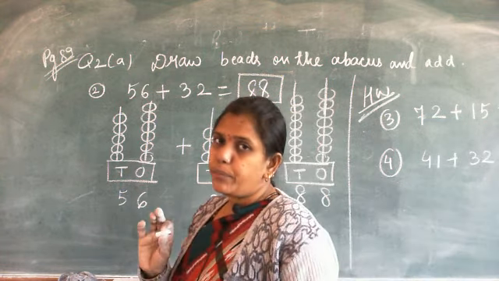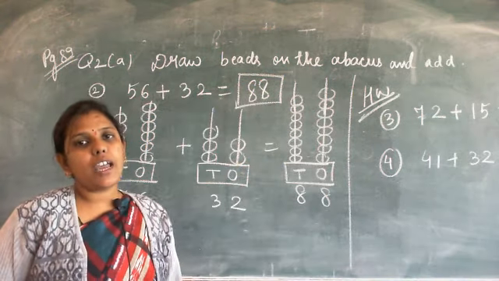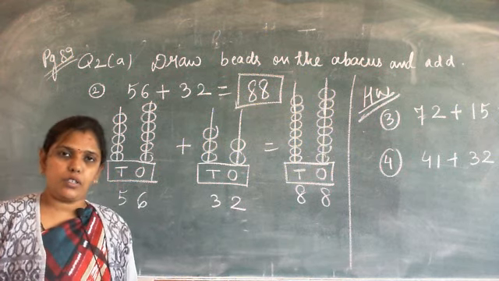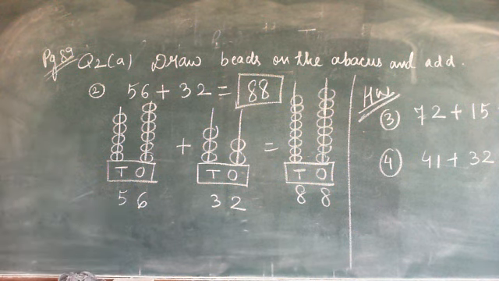First you have to draw the beads on the abacus and after that you have to add the numbers by counting the beads on the abacus. Fast, note it down fast. Then we will do the next question. Note it down fast. Copy the homework question also. Okay students, done. Now the next question.